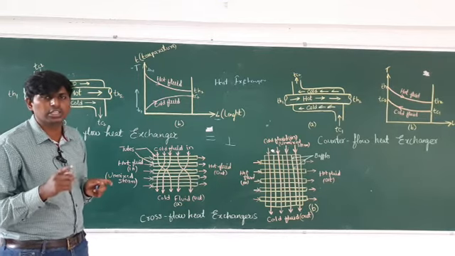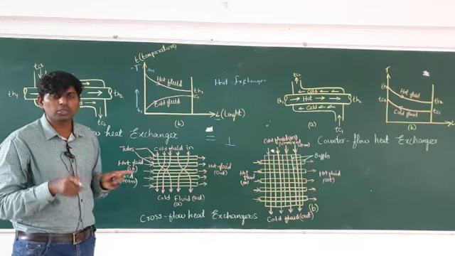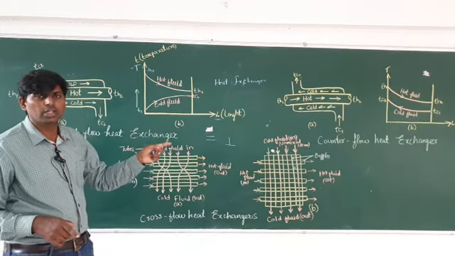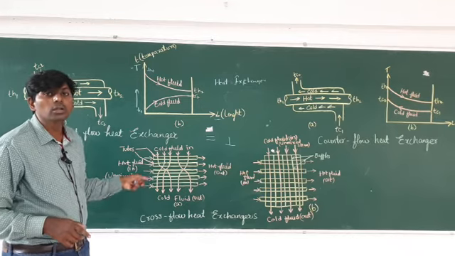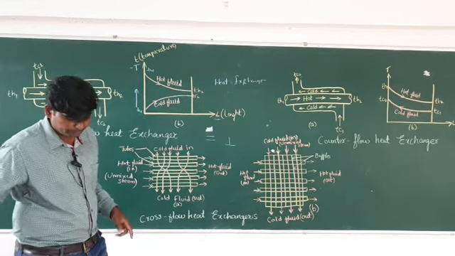So the heat exchanger is classified into how many types? Three types. First one is parallel, second one is counter, third one is cross flow. Clear?